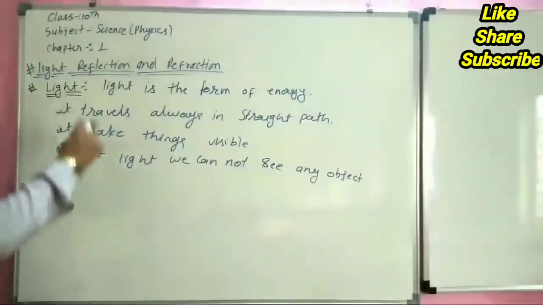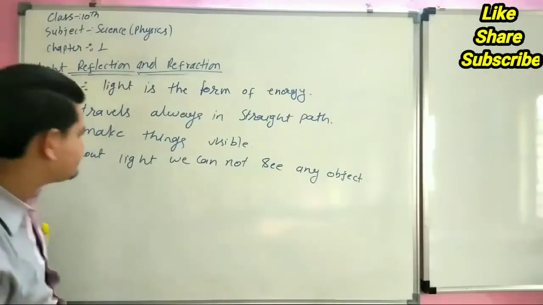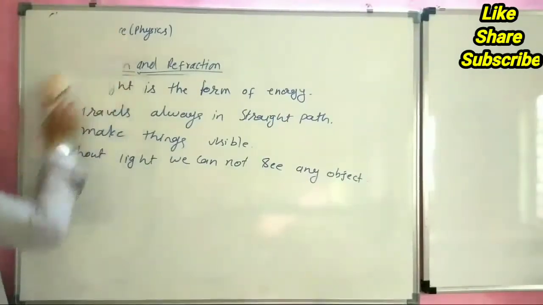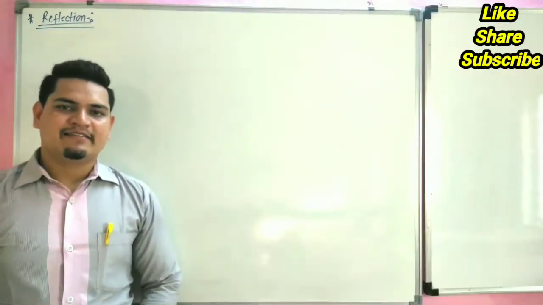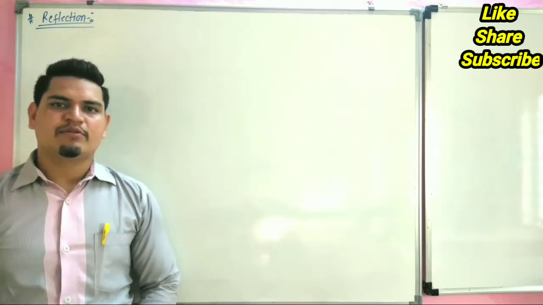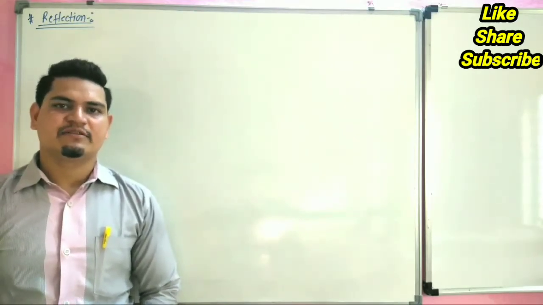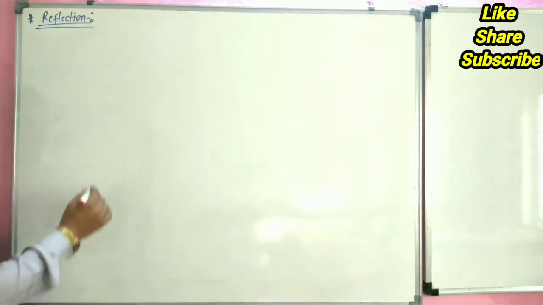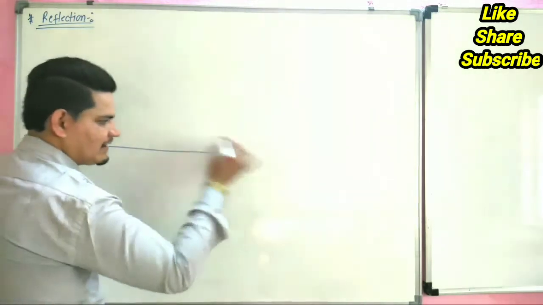Now, our next topic is reflection. Reflection is one of the most important topics of class 10 physics. So what is reflection? This is our glass.